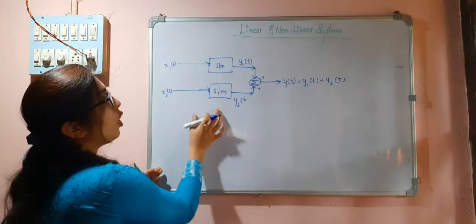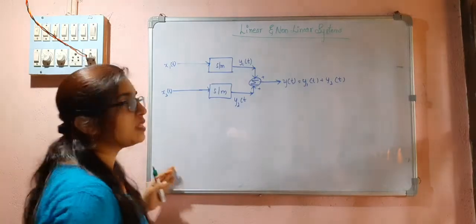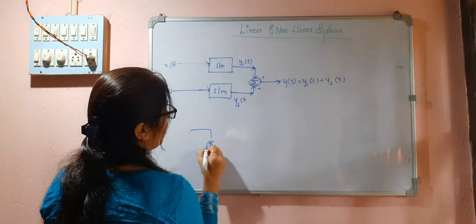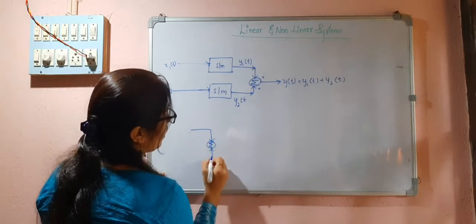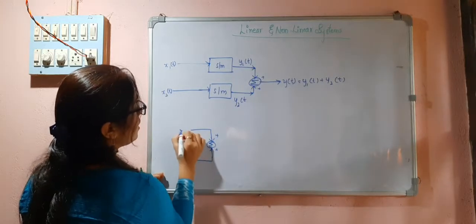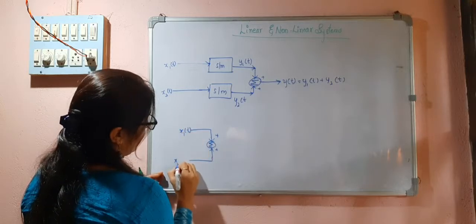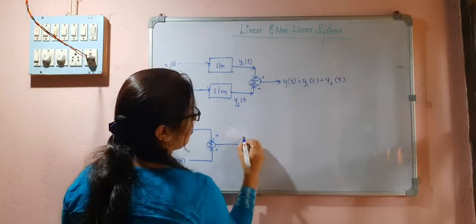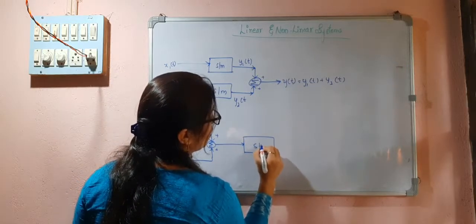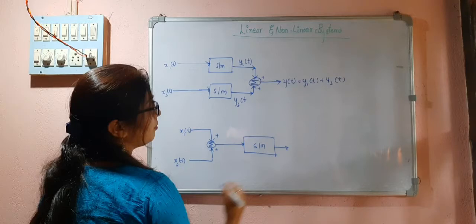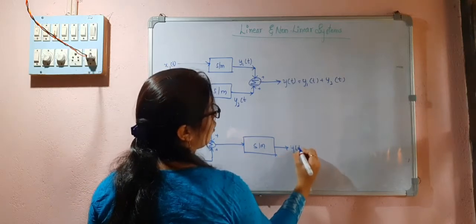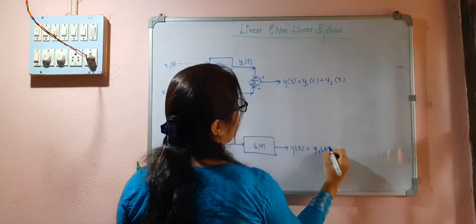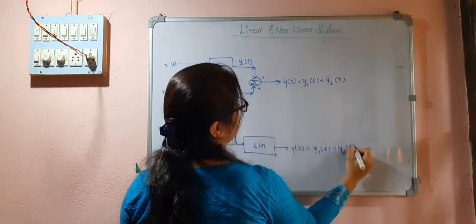Here the operation is performed on the input signals. But now I will take a summer at the input side, and I will give the signals x1(t) here and x2(t) here. This will be passed through a system. For this I will be getting y(t), equal to y1(t) plus y2(t).